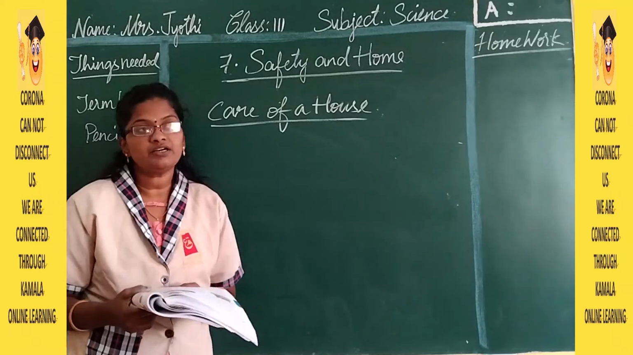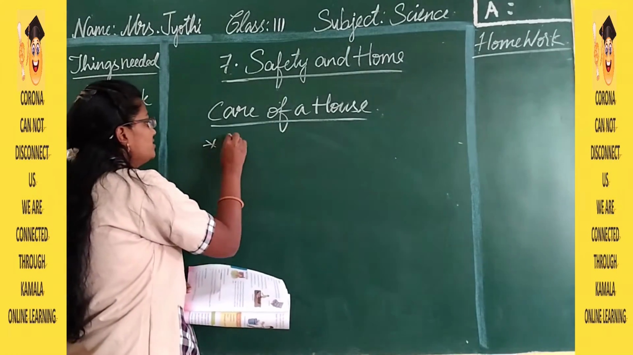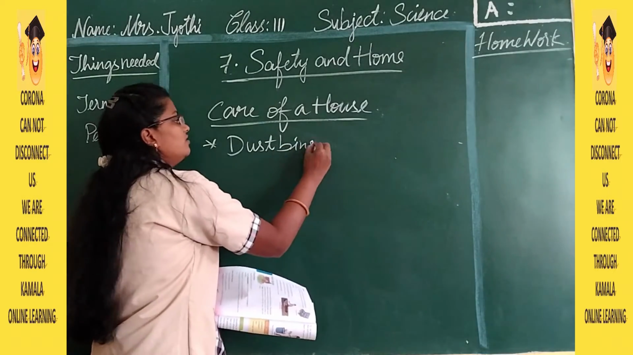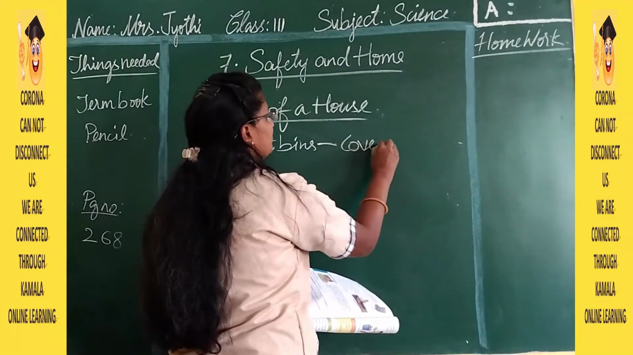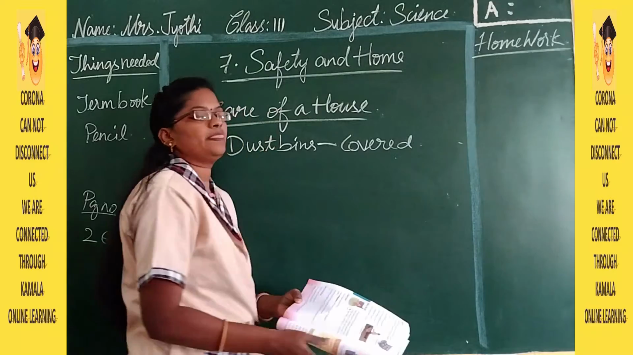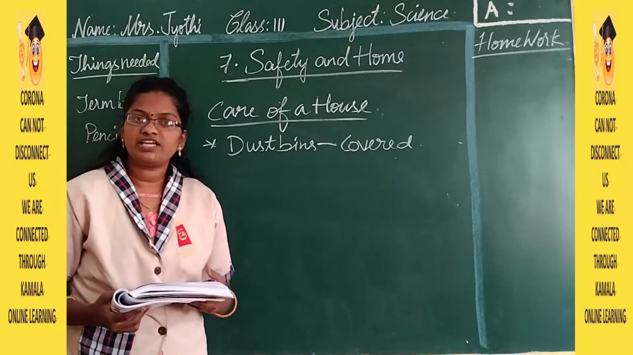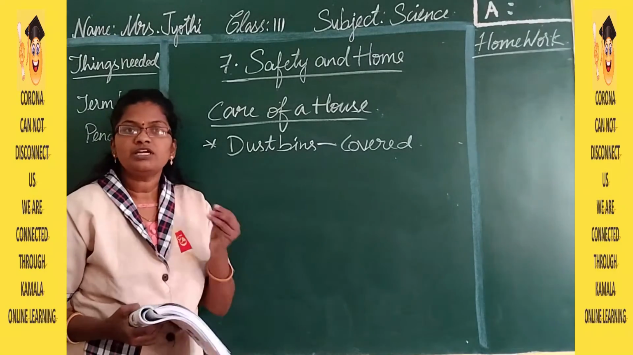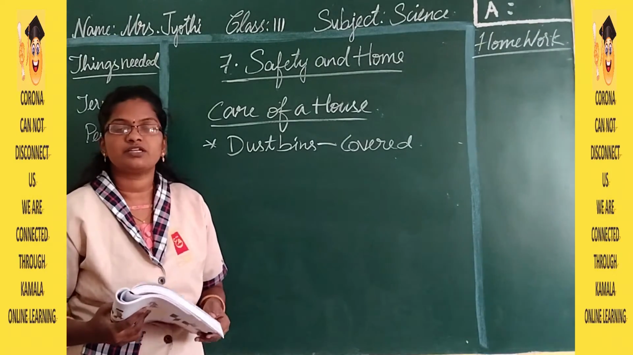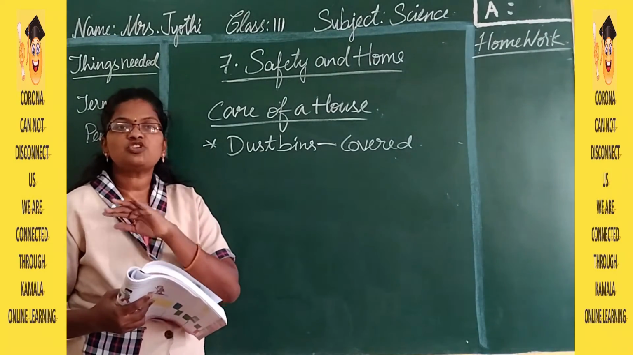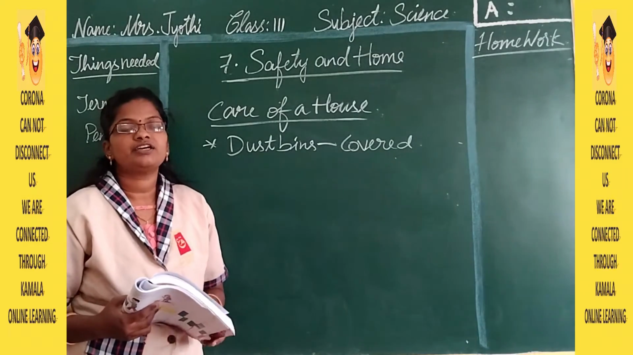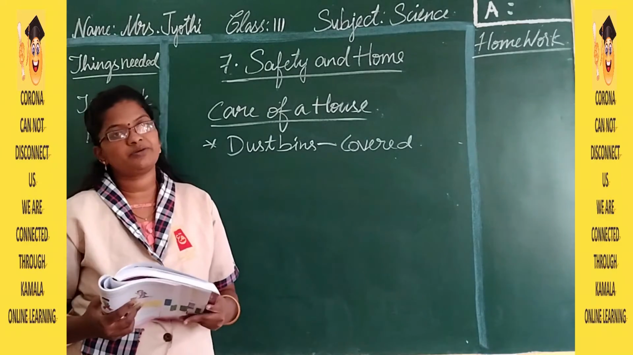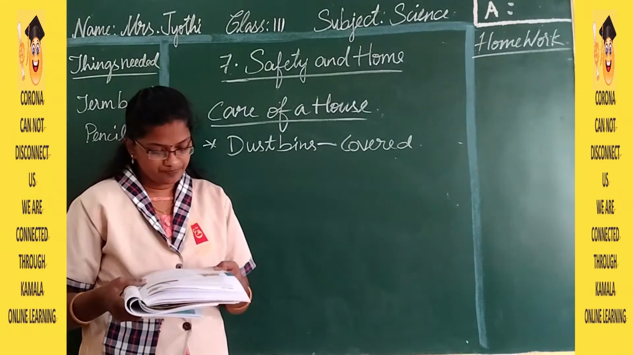Dustbins should be kept covered. So the first thing is the dustbins. In our day-to-day life we use many things and all the unwanted things we are going to dispose of in the dustbin. So a dustbin should have a lid on it. Otherwise so many house flies and insects are going to form from that garbage.